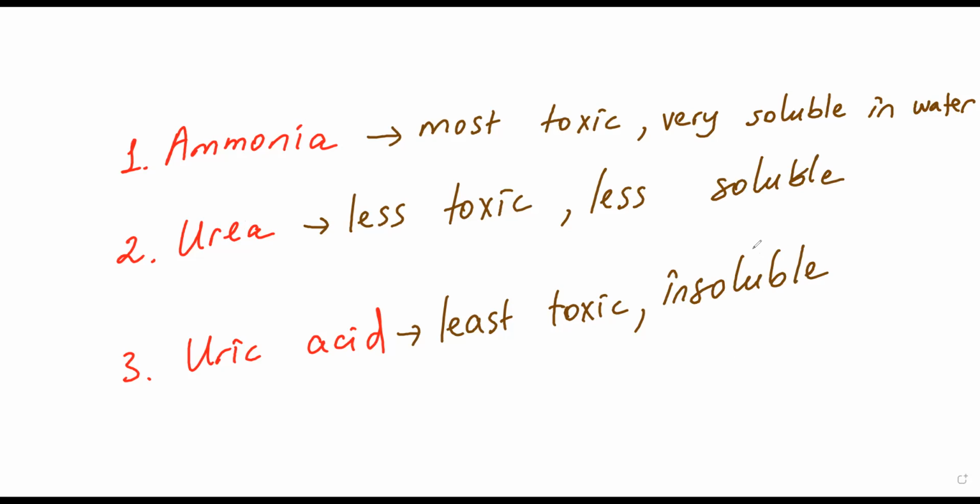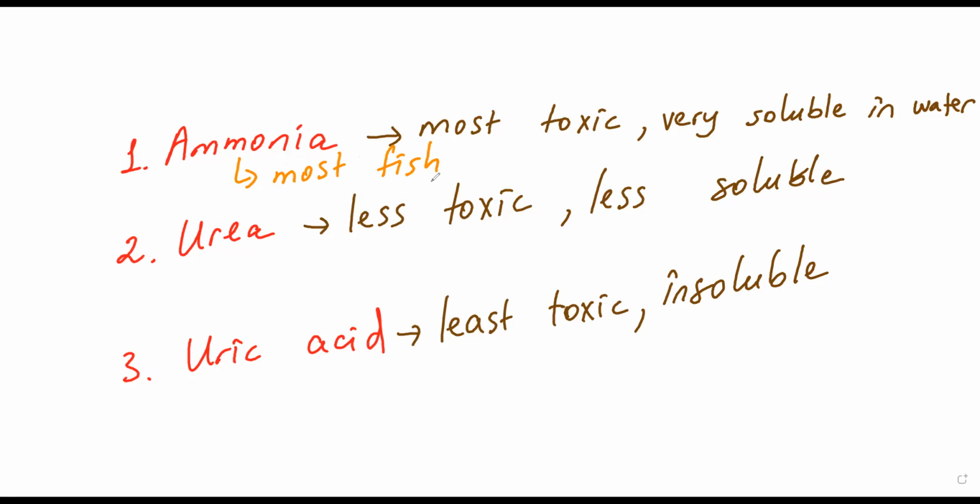And I will write one example of animal which can release this substance as a major waste product. Ammonia mostly excreted by water animals, such as fish, most fish, let's say.